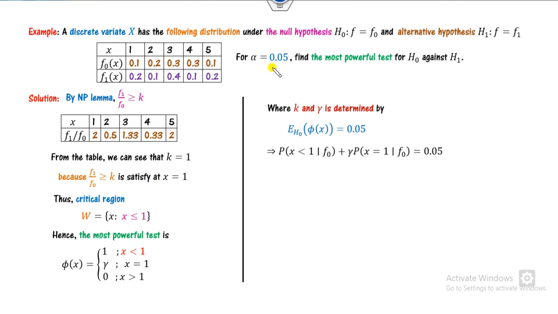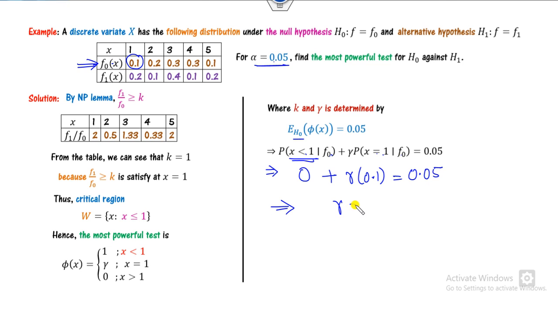We can define the value of this, since alpha is 0.05, we can substitute. What is the value of this under f0? Under this f0, what is the value when x is less than 1? There is no value, that's 0. What is the value at x equal to 1 under f0? That is 0.1. So it is 0.05.